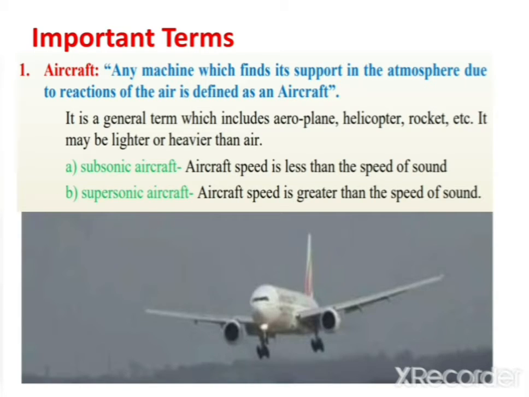Based on their speed, aircraft have been classified into two types: subsonic aircraft and supersonic aircraft. Subsonic aircraft is nothing but an aircraft whose speed is less than the speed of sound. Such aircraft are called subsonic aircraft. And if the aircraft speed is greater than the speed of sound, such aircraft are called supersonic aircraft.